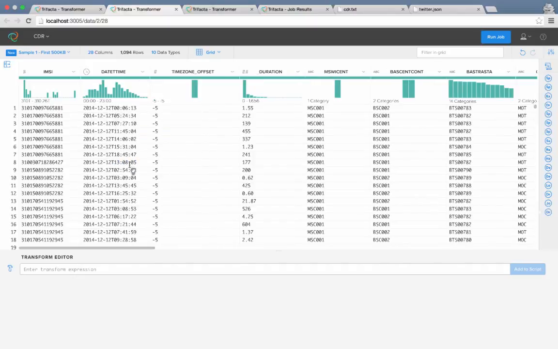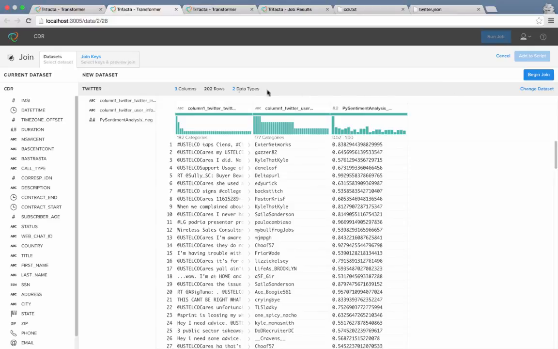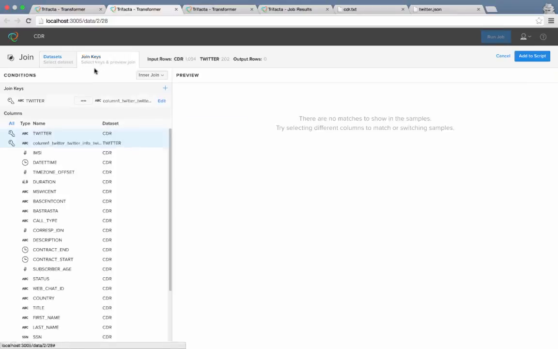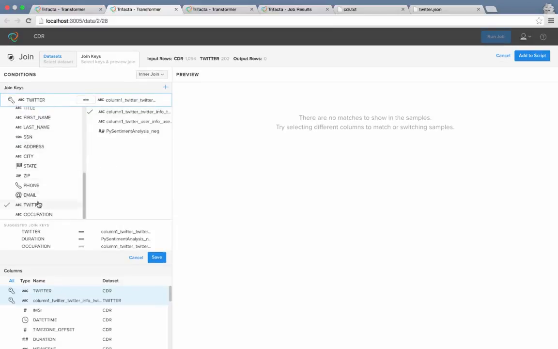Let's now add the sentiment score from Twitter to this combined dataset to create a superset that I can use in my predictive churn model. Selecting the hammer as I did for the previous join, I'm now adding Twitter to the dataset. This time, Trifacta didn't find the best column to match. This is probably due to the fact that too few people have Twitter accounts. However, we can edit the join criteria to select manually the column to match.